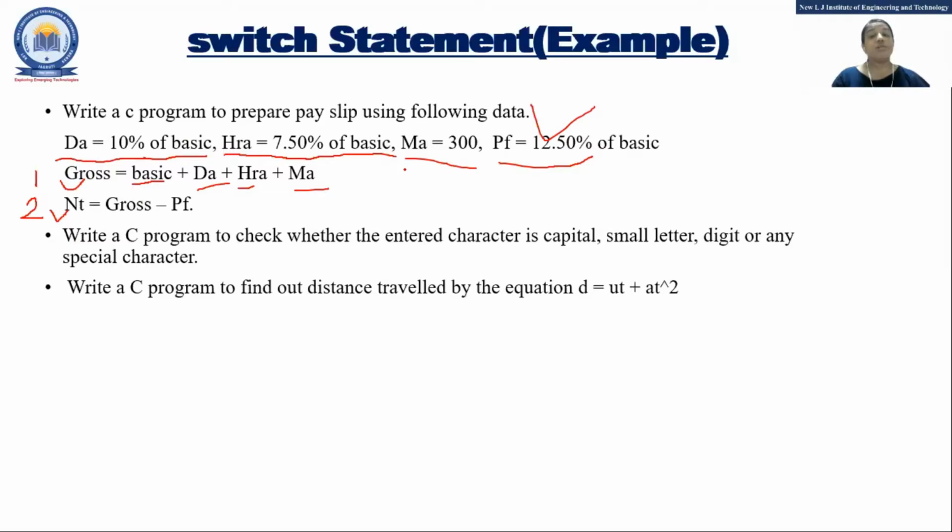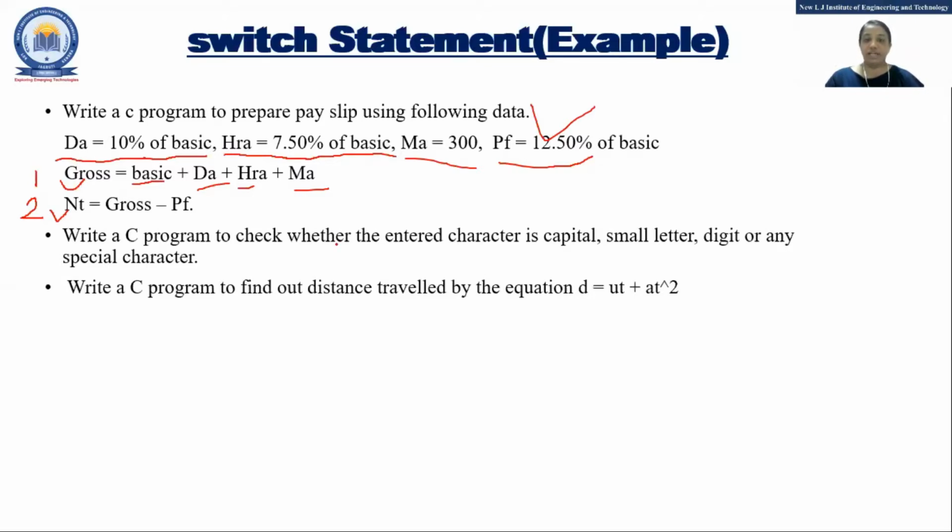PF you need to take what? 12.50% of basic. Right? So which value should you have, or which value are you going to take as an input? From that you can calculate DA, HRA and PF, and after that you do the addition of all the things, so you will have gross. So can anyone tell me which input we are supposed to take and how many inputs?